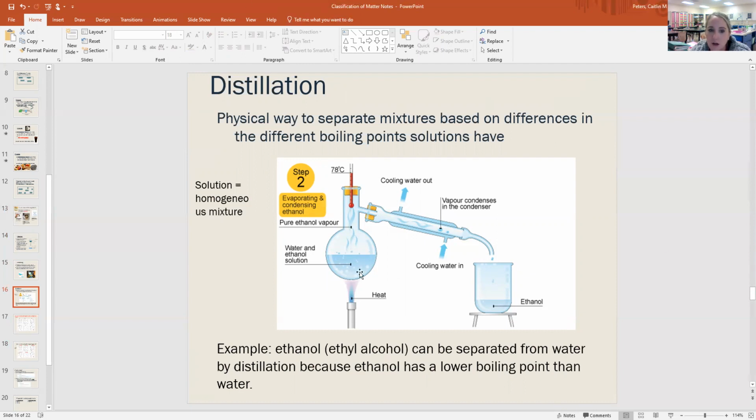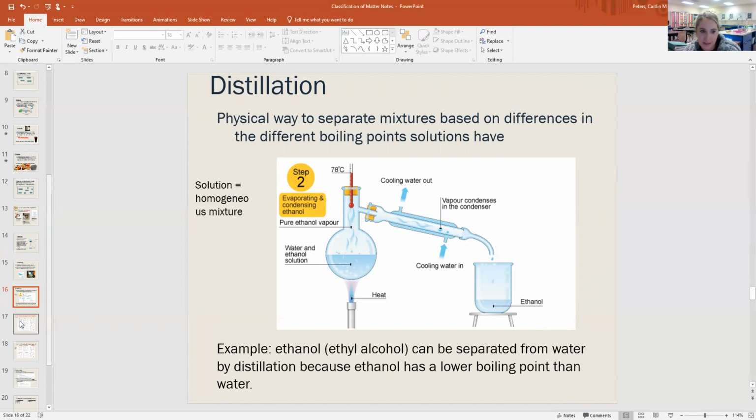So in this picture, we've got a solution of water and ethanol. Well, ethanol boils at 78 degrees. So you get this solution to 78 degrees Celsius, and the ethanol will boil out. And then what's left is just water. And so that's another physical way to separate mixtures.